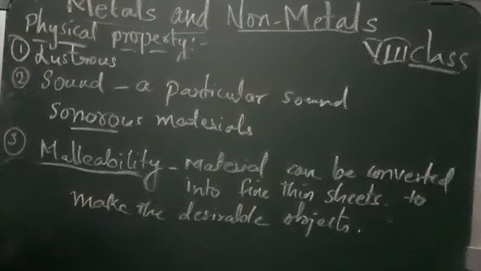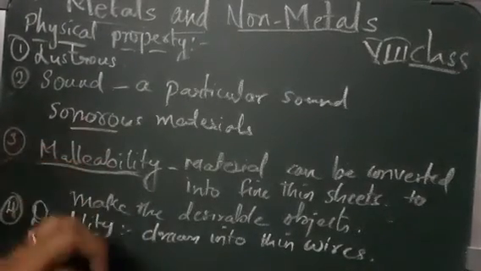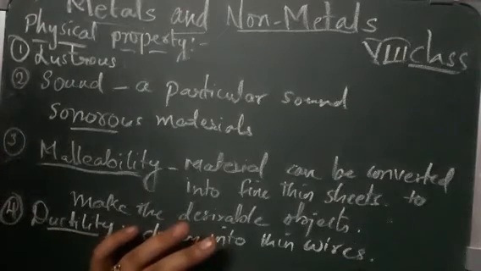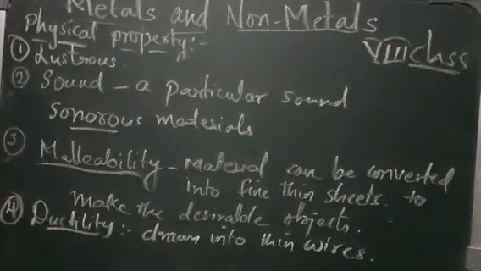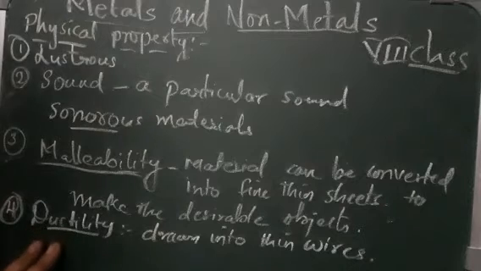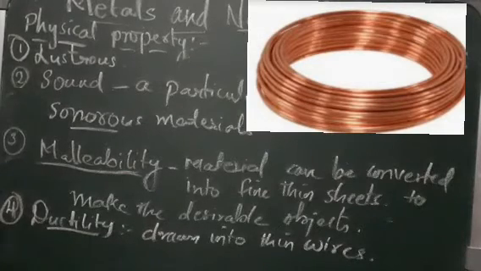Fine. The next property is ductility. Ductility is nothing but whatever metal we have can be drawn into thin wires. You see your copper wire, your zinc wire, your iron wire, your magnesium wires. Yes, aluminium wires. How are these possible? These are possible by their property of ductility. All the materials are not able to turn into wires, right? If you check sulfur, if you see carbon, you can say that they are not ductile because no carbon and no sulfur wires can be prepared.